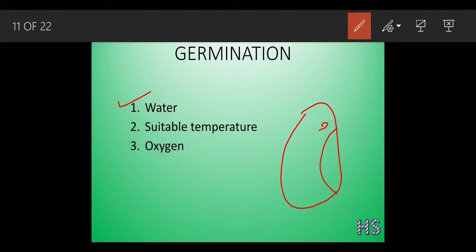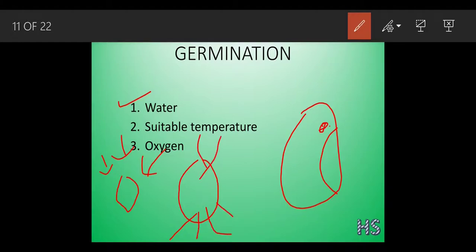Okay, so what is going to happen if this micropyle absorbs the water? The seed will swell up. Okay, the seed coat will rupture, and it helps the radicle to elongate and come out to form the root system. So what is going to happen? Suppose this is a seed. Now suppose I add water to this part, now this seed will become big, and there would be a formation of the radicle. Okay, the root will come out, the plumule will come out like this.